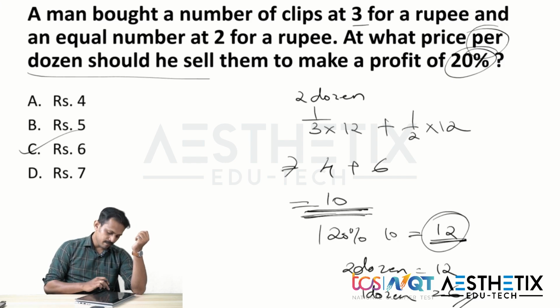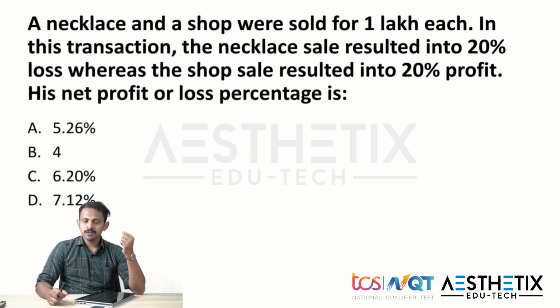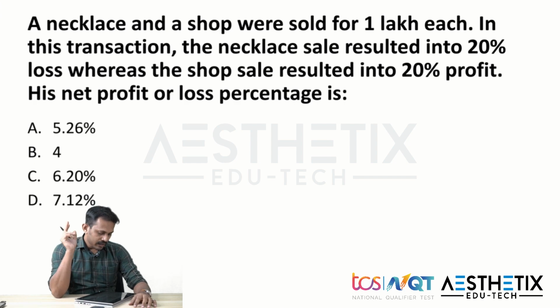Now moving on to the next one, pause the video and try to solve the question. Going for the answer: a necklace and a shop were sold for rupees 1 lakh each. In this transaction, the necklace sale resulted in a 20% loss, whereas the shop sale resulted in a 20% profit. His net profit or loss percentage is?